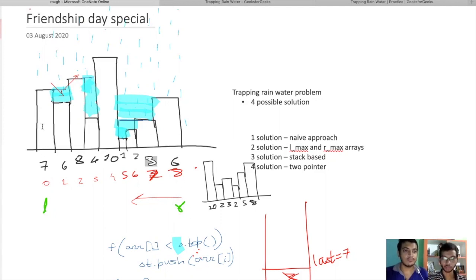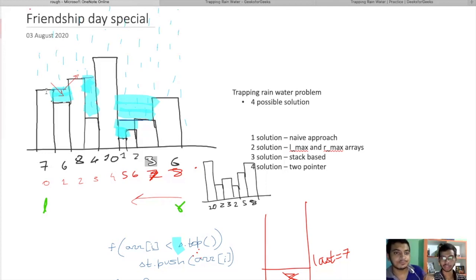Okay, what we search for, we check the particular element. The left element is 7 and the right element is 6. So we check which of the elements is smaller, the left element or the right element. If the left element is smaller, then we fix the right element and start increasing the pointer from left.